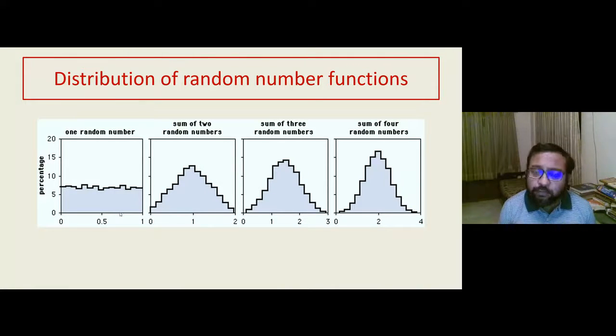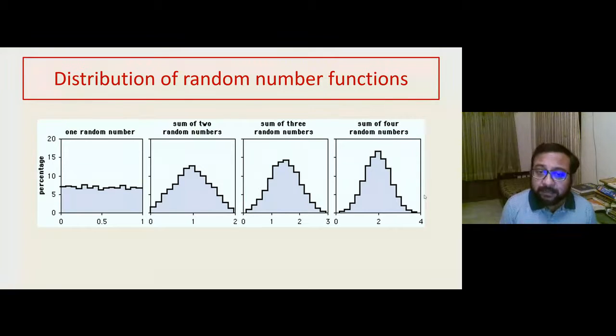The moment you choose the function as sum of two random numbers, you can see there is a pattern emerging. So although individual numbers are random, even in a randomized software which picks numbers randomly, the sum of two numbers starts showing a tendency. Sum of three numbers and four numbers accordingly start showing a different slope of normal variation, a normal distribution.